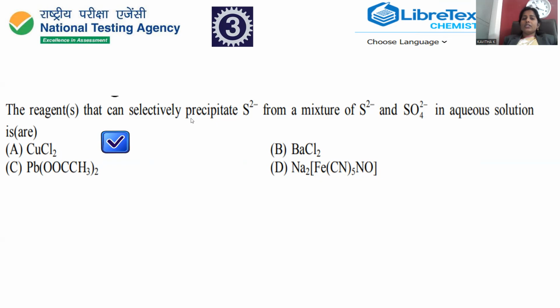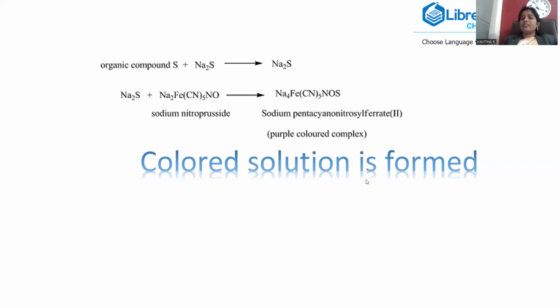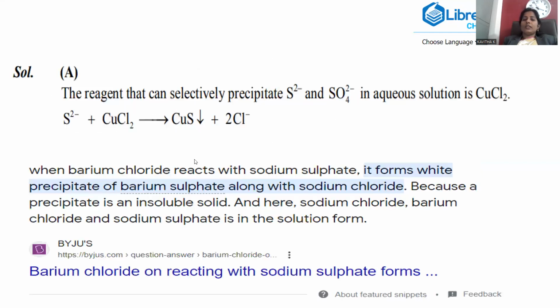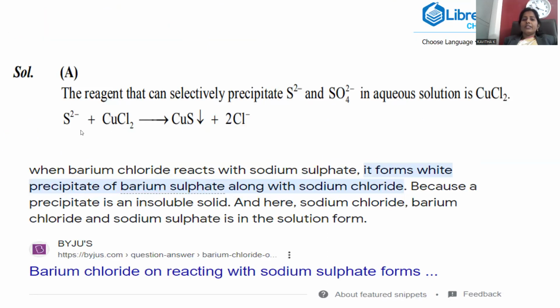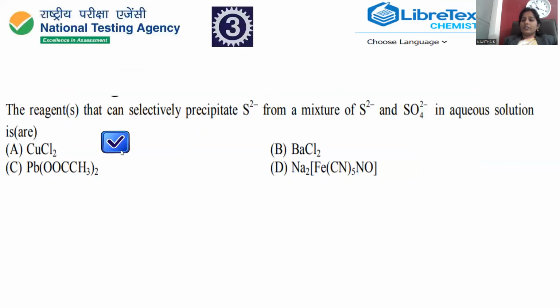Here they ask the question, precipitate formation is required, rather it is giving a colored solution. A colored solution will be formed. There is no precipitate formed with this nitroprusside test. So the correct answer, one and only one you noticed, is A. For question 3, option A is the correct answer. Whenever copper chloride is treated with a mixture of sulfide and sulfate, specifically it will trace out the sulfide by the precipitation of copper sulfide. That is given in this equation, right? So this is the way question 3 will be answered.